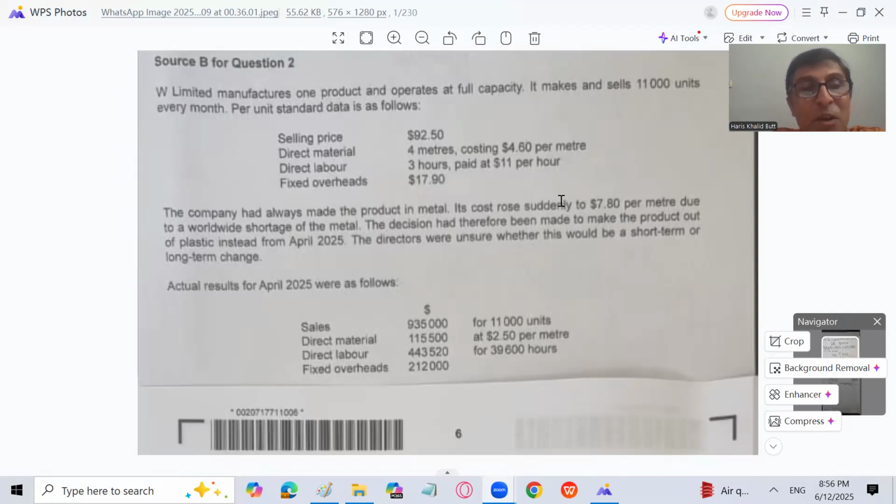Today we are going to solve the question of May-June 2025, variant 42, paper 4, question number 2, which belongs to standard costing. The question is right in front of you. You are seeing the same question, so let's try to solve it.